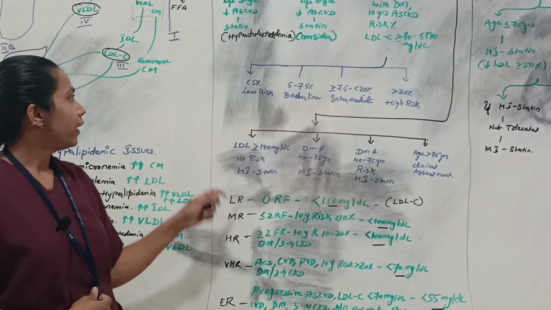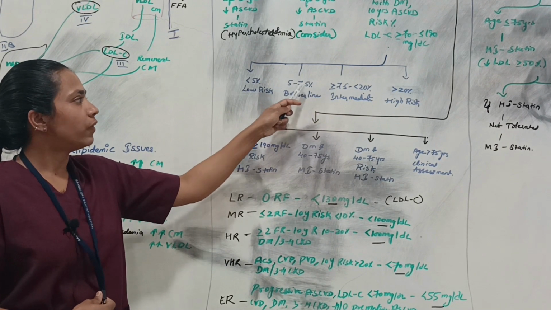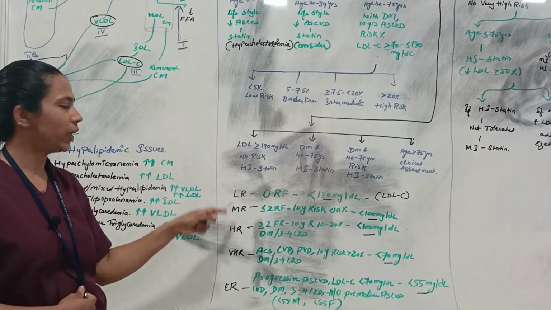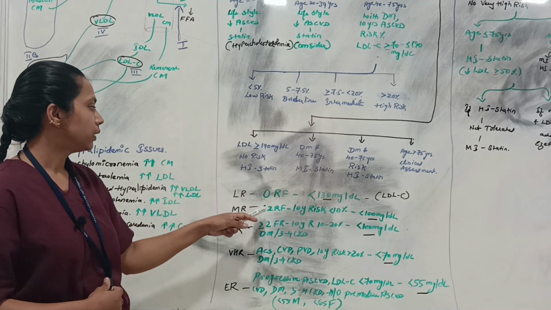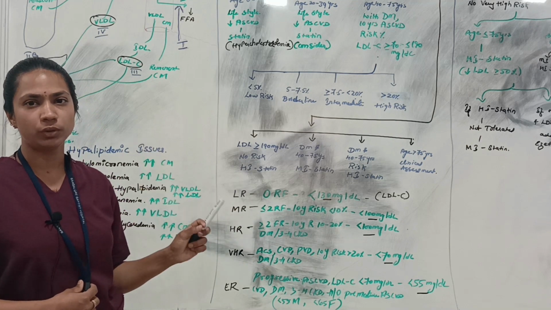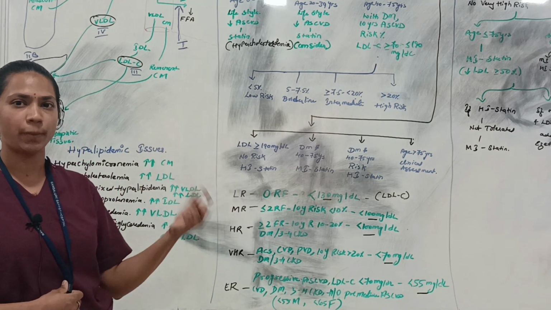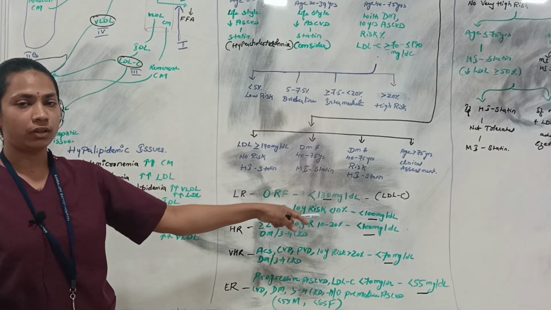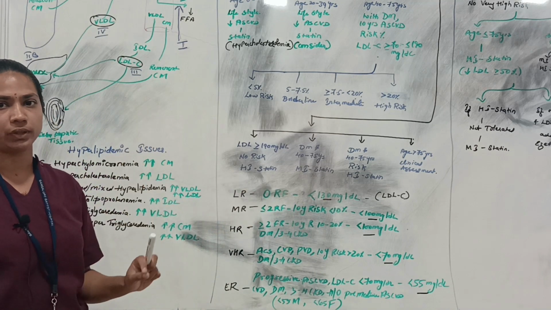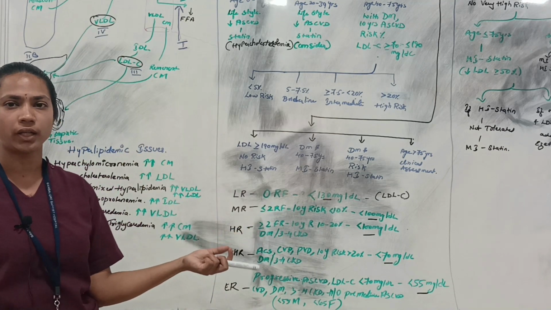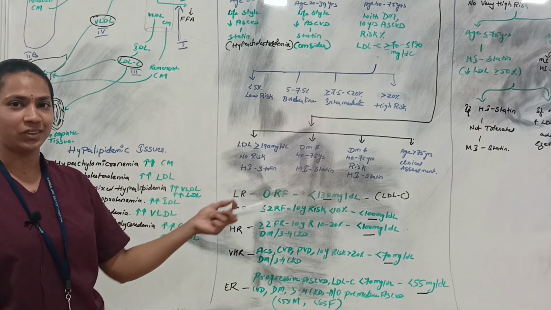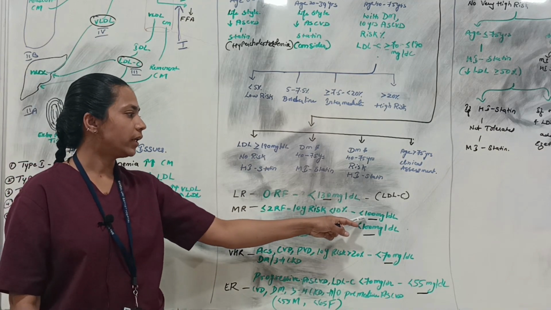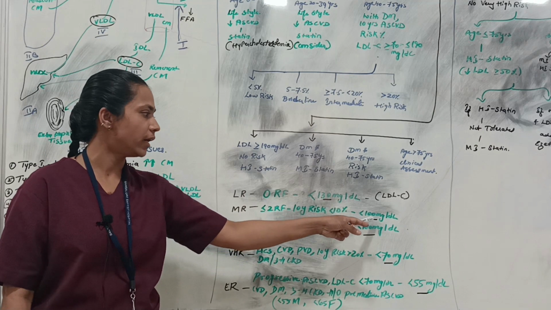The target is to bring the LDL level to less than 30 mg per dL. If the patient is borderline, like 5 to 7.5%, that patient is at moderate risk. For moderate risk, we consider less than 2 risk factors, like diabetes or hypertension, and we have to calculate the 10 year risk, which should be less than 10%. That risk will be calculated according to the Framingham scale, or other separate scales. Based on that, we find the risk, and our target is to reduce LDL to less than 100 mg per dL.